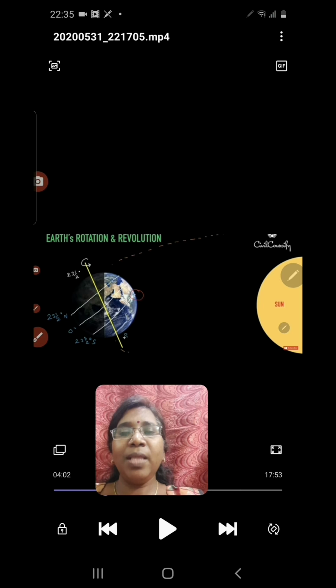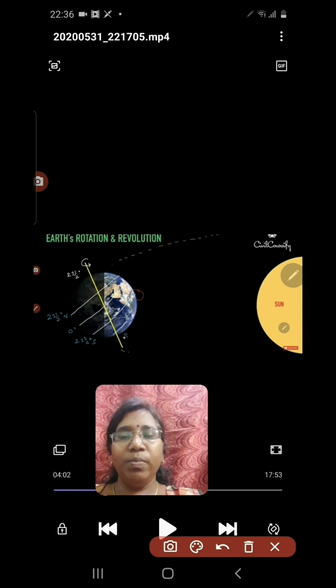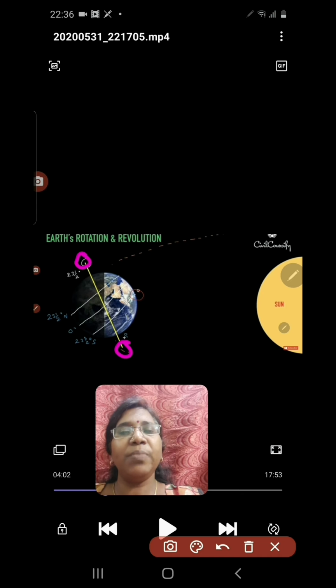Now the Earth's axis is tilted away from the Sun at the top portion, and at the same time tilted towards the Sun here. That means the southern hemisphere is now tilted towards the Sun and the northern hemisphere is tilted away from the Sun.